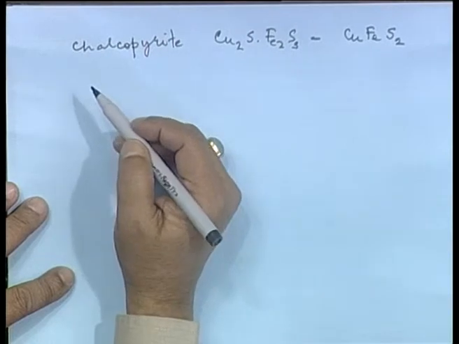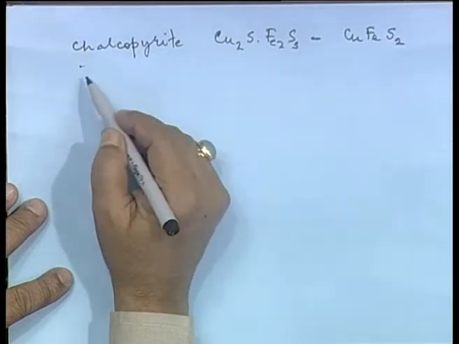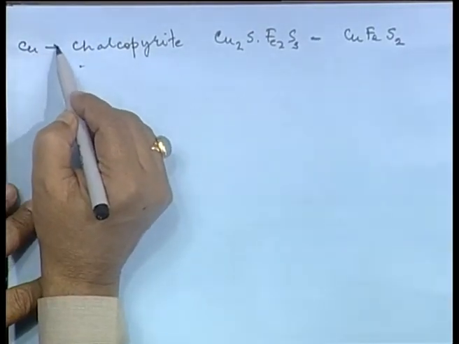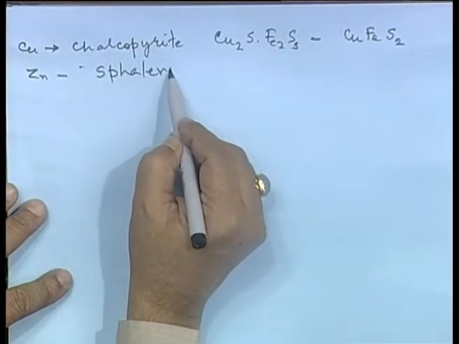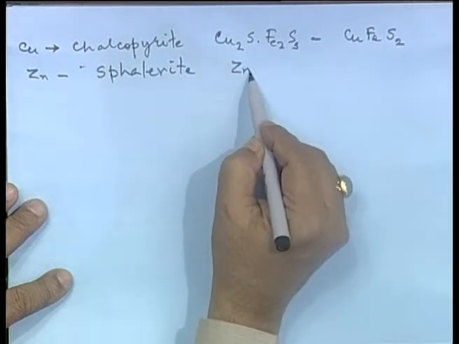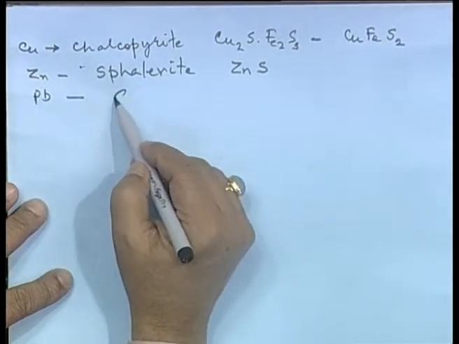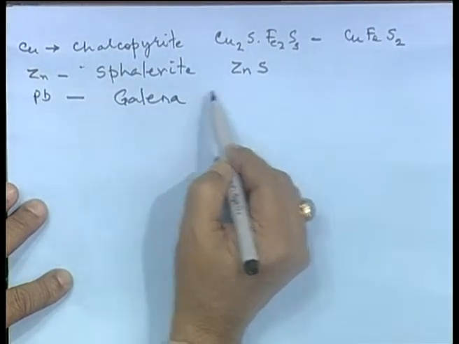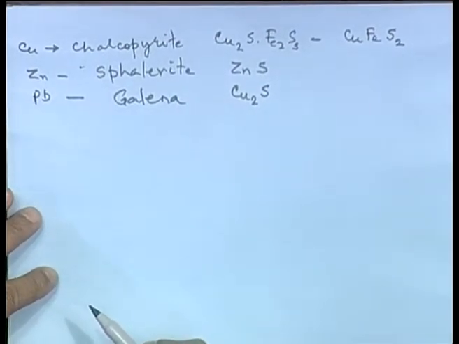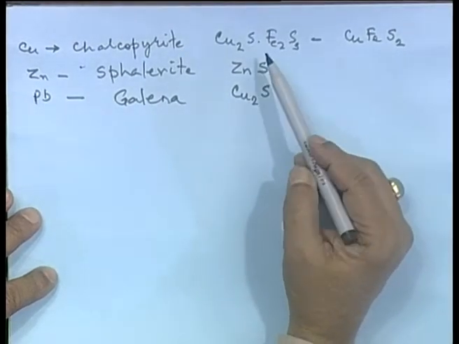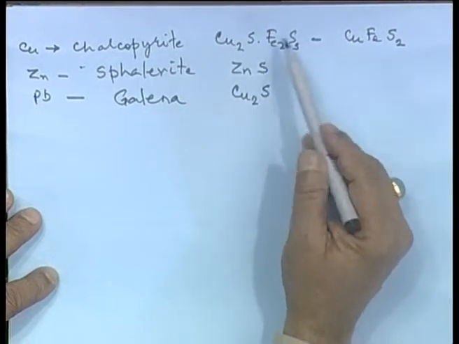When we come to the extraction of zinc, which I will take a little later, this is the ore of copper. For zinc, we have sphalerite, that is the main mineral, and lead mineral, main mineral is called galena. Now, it so happens that many deposits have more than two of these.